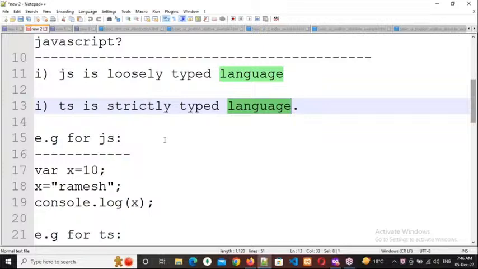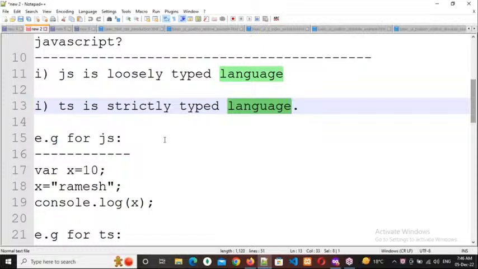Whenever you are dealing with data, you should assign it to a variable. Whenever you declare a variable, at that time only you need to tell what type of data it should accept.